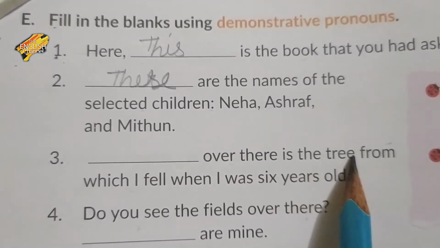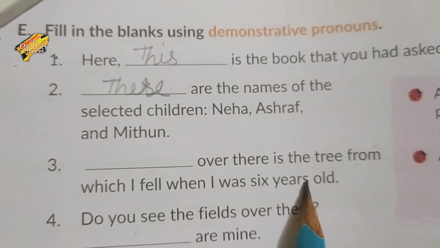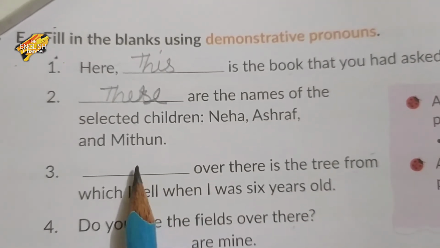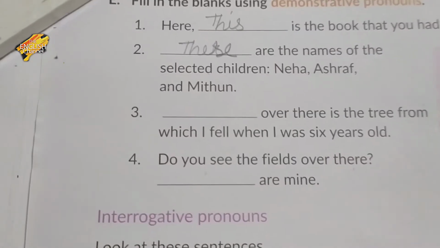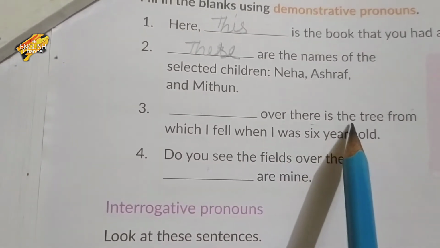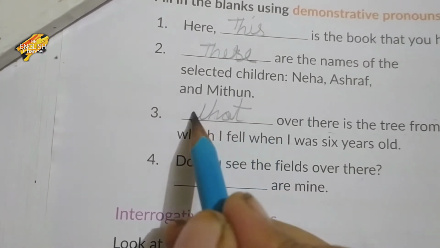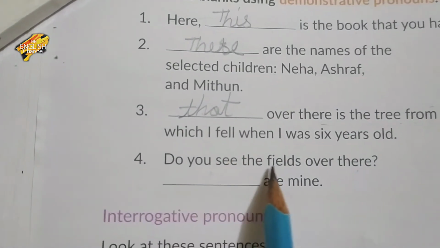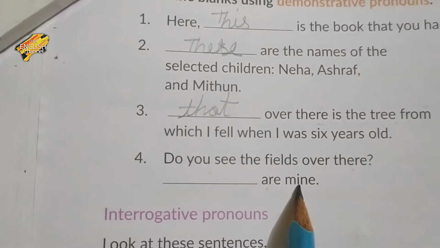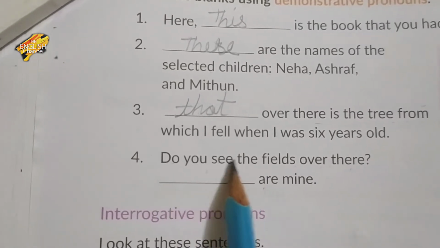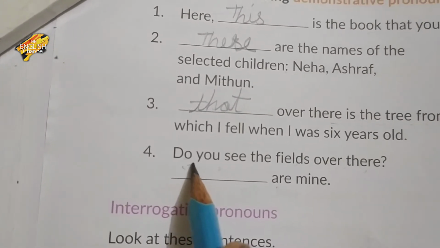Over there is the tree from which I fell when I was 6 years. That over there is the tree from. Right here, that. Over there. Do you see the fields over there? Over there are mine. Do you see the fields over there? These are mine.